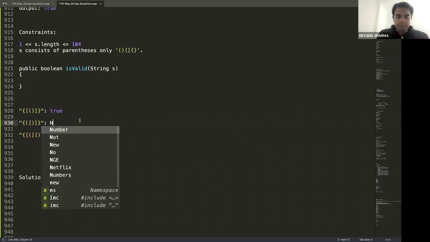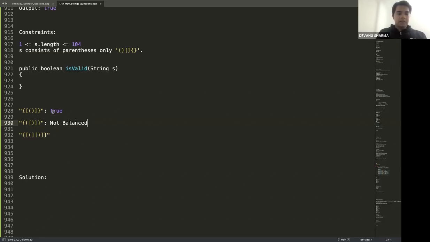It is not balanced. Let me write it as balanced here. It is not balanced. The interesting part is, does it have an equal number of opening and closing brackets? It has an equal number of opening and closing brackets, despite that it is not balanced. So is merely counting an equal number of opening and closing brackets the right criteria?